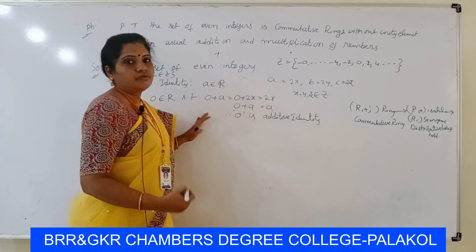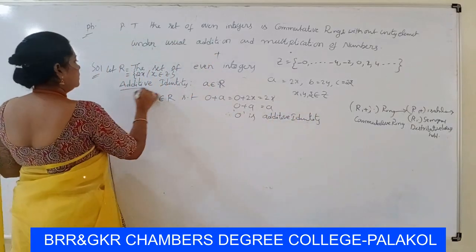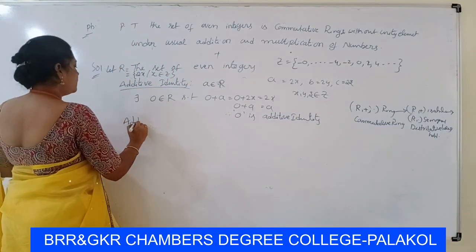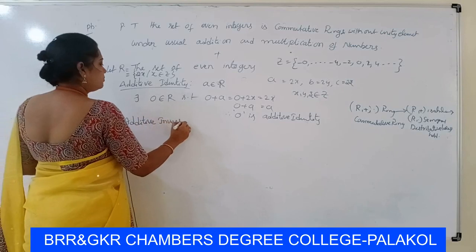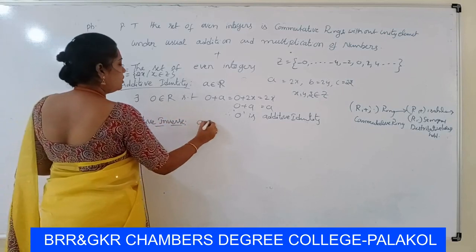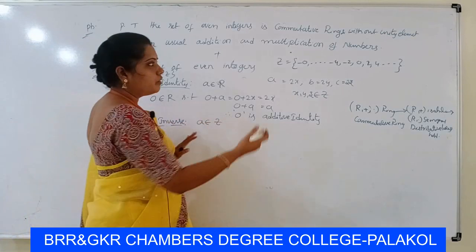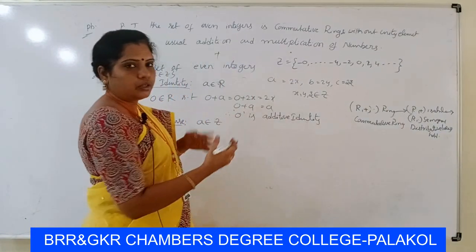Next, existence of additive inverse. You take any element A belongs to Z. We have a negative element.